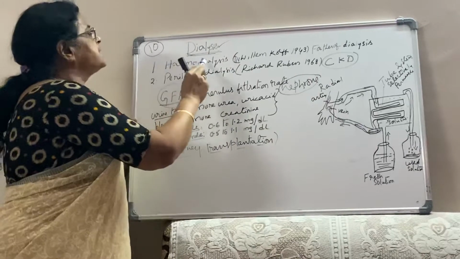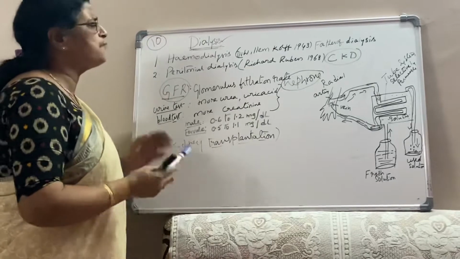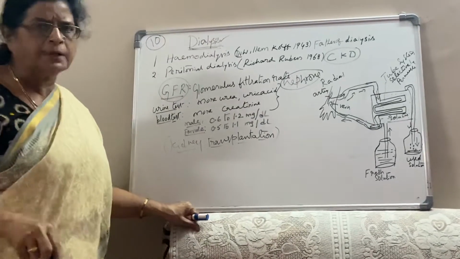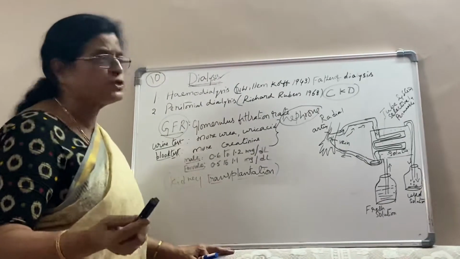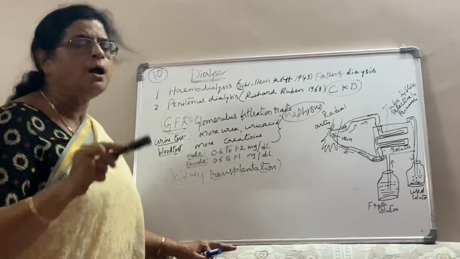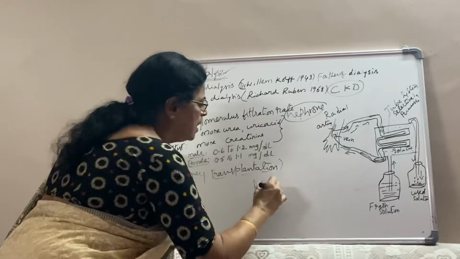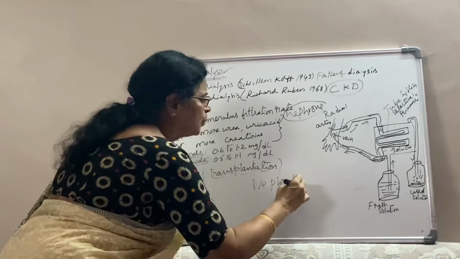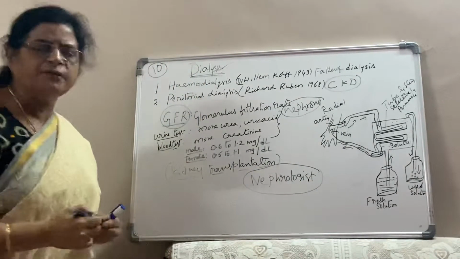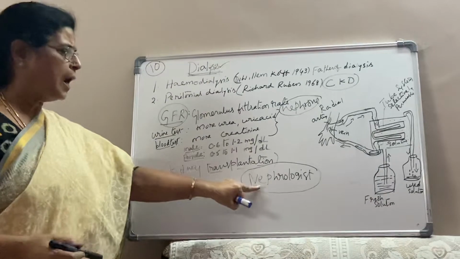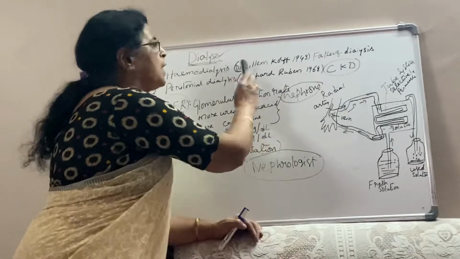Now we are discussing hemodialysis, how it is taken. First of all, the patient undergoing dialysis should go to the hospital. Hemodialysis takes 3 to 4 hours and is done under the supervision of a doctor. The doctor or specialist who deals with diseases of the kidney is called a nephrologist. Under the supervision of the nephrologist, hemodialysis should be taken.